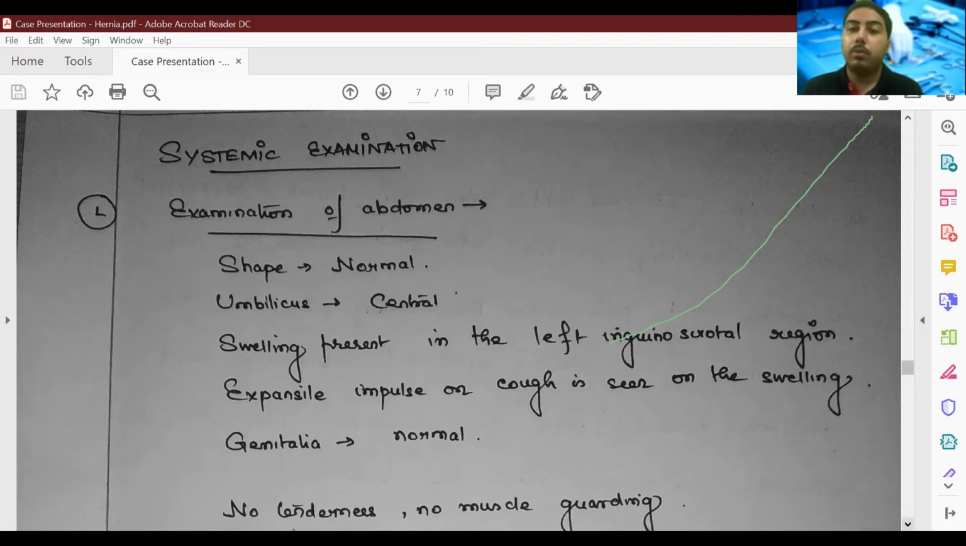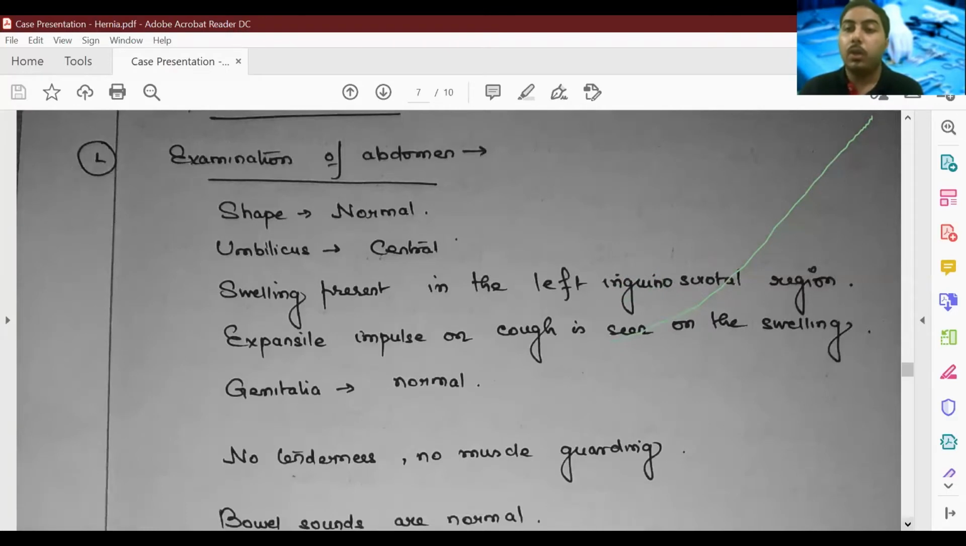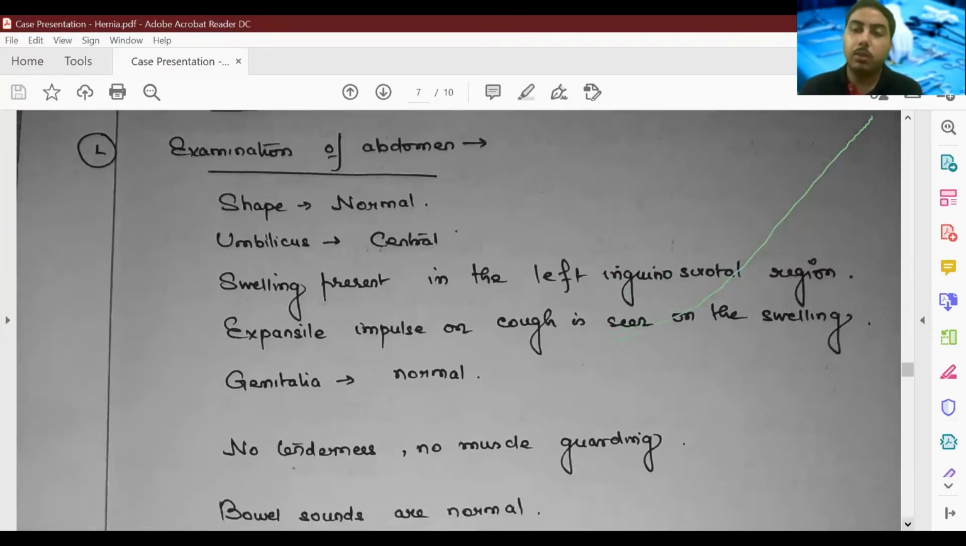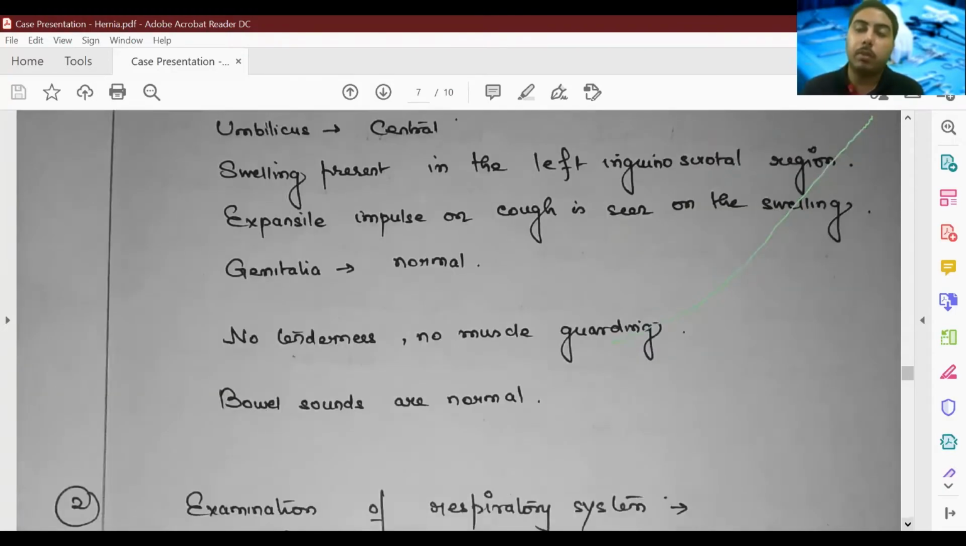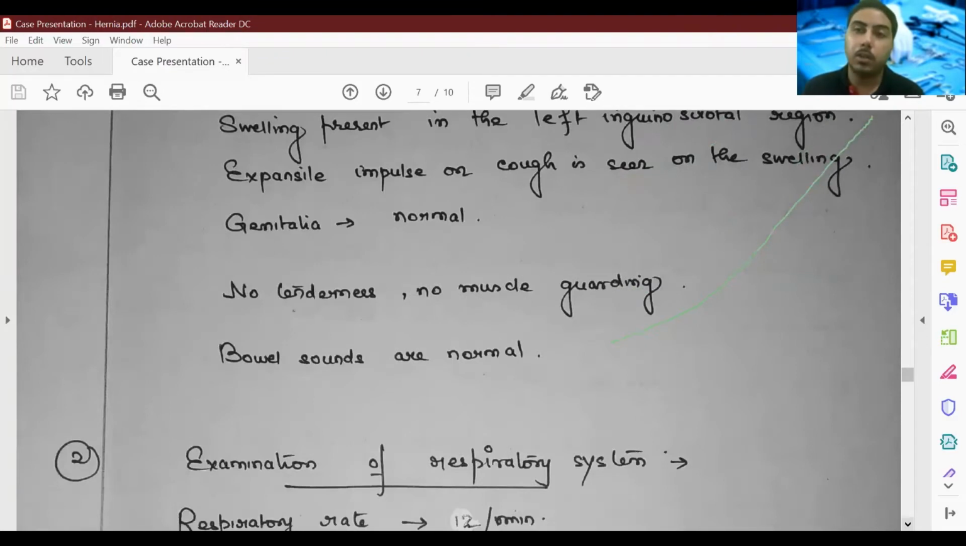Next, we have to examine the abdomen. That is, whether we have any tenderness, whether the abdomen is soft, whether there is any rigidity. These are normal examinations that you need to carry out. Bowel sounds. So you can either divide the examination of abdomen into inspection, palpation, percussion, or auscultation, or, if you don't have much time, because the most important thing in the final exam is that you won't get much time, you have to elicit the history and fill up this case sheet very quickly. So if you don't have time, you can just write it like this.